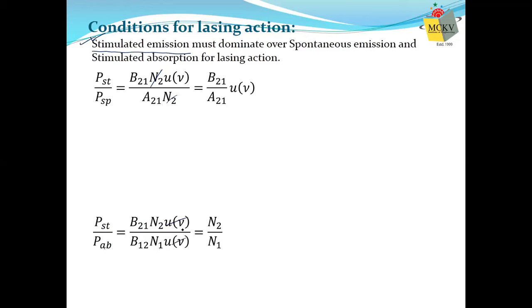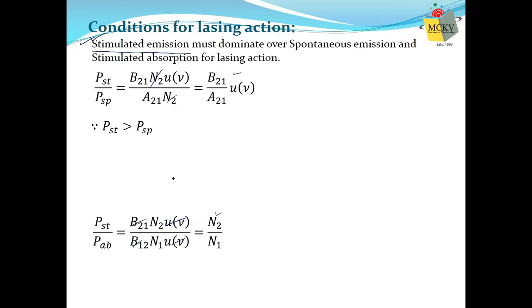So U cancels out. We know B12 and B21 are the same, so they cancel out. So we have only N2 by N1. So we get that stimulated emission by spontaneous emission is this, whereas stimulated emission by absorption is N2 by N1.